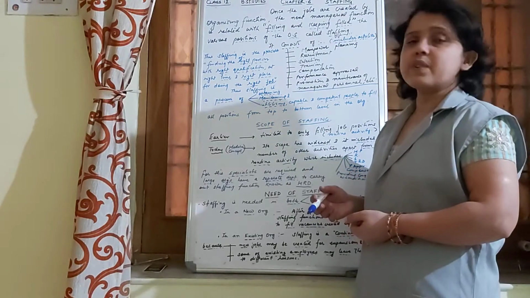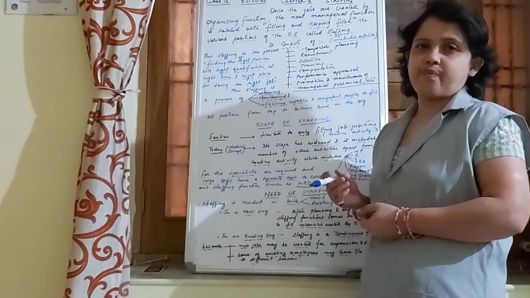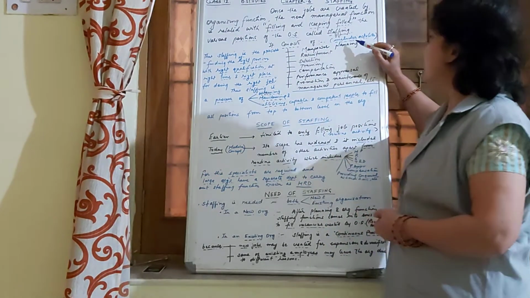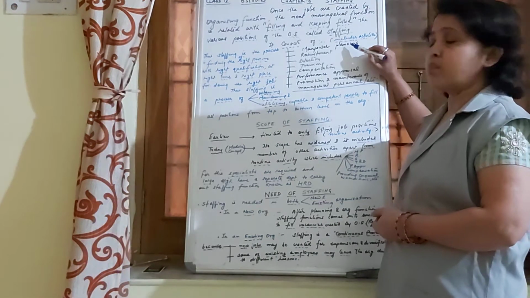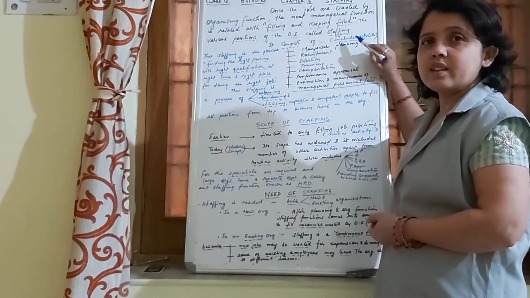And that is why staffing includes a number of activities, and those activities are related with manpower planning. We'll be learning in detail.